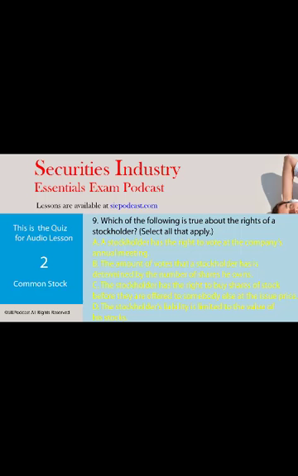So A, the stockholder has a right to vote at the company's annual meeting. B, the amount of votes that the stockholder has is determined by the number of shares he owns. And D, the stockholder's liability is limited to the value of his stock. Or your liability is determined by what you buy the stock at and what it can go down to. So it can go down to 0, but a corporation cannot hit you for additional capital to keep the company running. Your loss is limited by your investment.